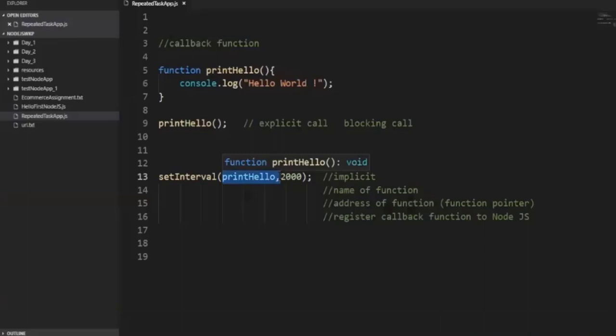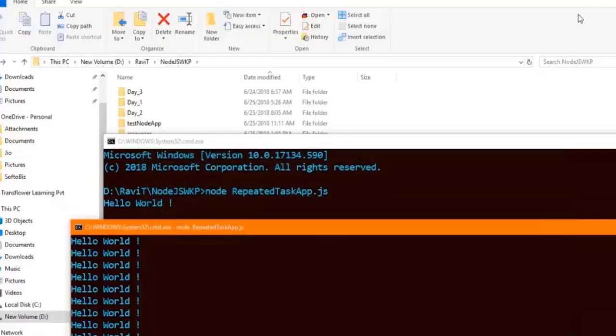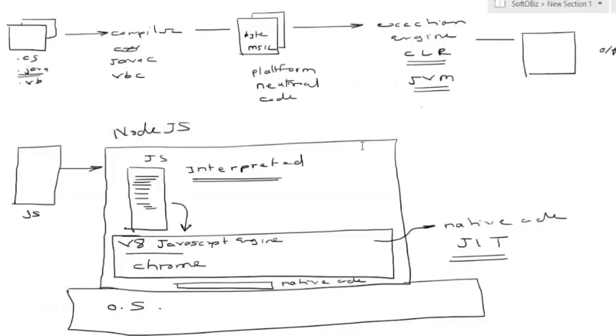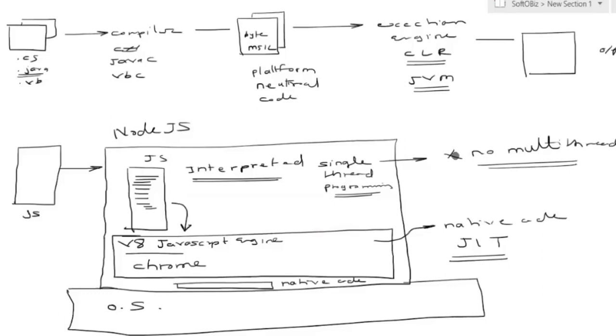So who is calling this function? According to my diagram, I think that function might have been called by a thread. Can you see my Node diagram? If you really look around, your JavaScript code is always single threaded code. JavaScript is a single threaded programming language. That means you cannot do multi-threading using JavaScript. But at least can you write callback functions?